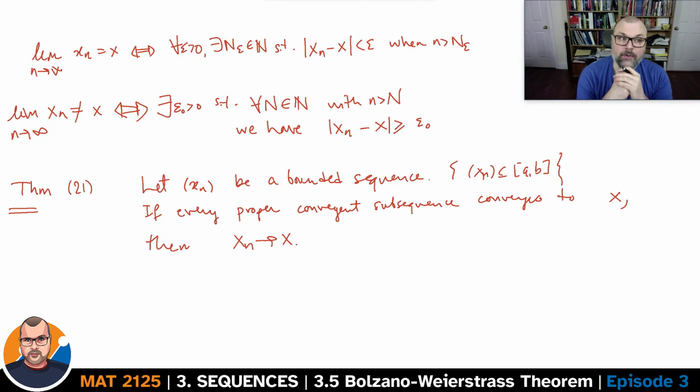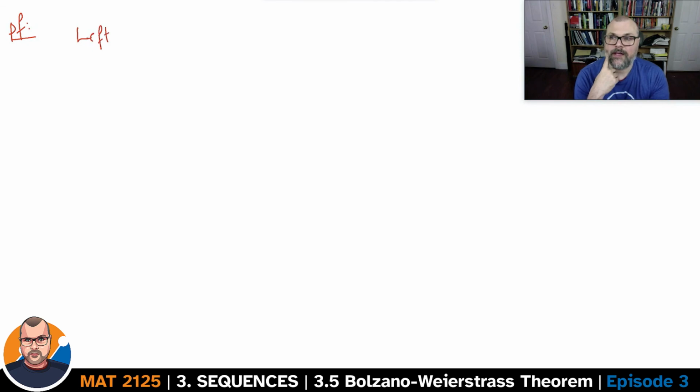So if all the sequences that are proper subsequences of the initial sequence converge to x, the original sequence is itself convergent and it converges to x as well. I need to put the proper in there because the sequence itself is a subsequence of itself, and if we say that it converges to x, then there's nothing to prove because we already have that it converges to x. The proof is left as an exercise.